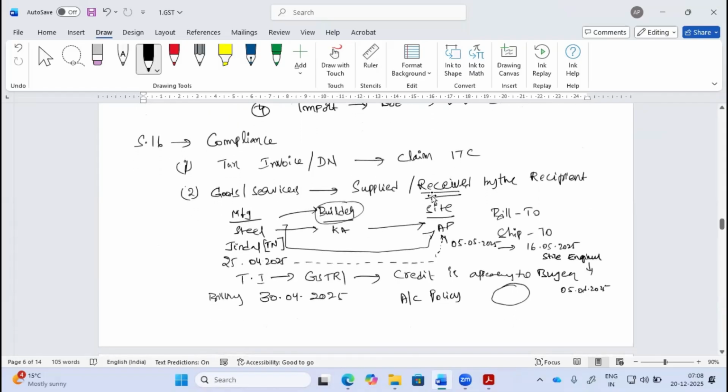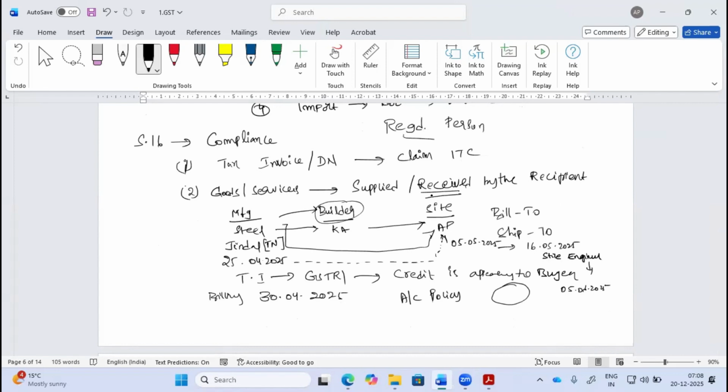Now, when we start with Section 16, I'll read the opening paragraph of what Section 16 says when we want to take input tax credit. Every registered person, that means when I talk about input tax credit, the main element is a registered person. If a person is not registered, then the concept of input tax credit doesn't come into the picture.